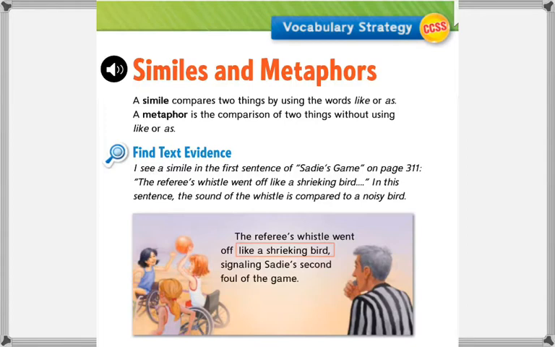Today's reading lesson will be working on vocabulary strategy. So today we're going to be talking about similes and metaphors. A simile compares two things by using the words like or as. A metaphor is the comparison of two things without using like or as.